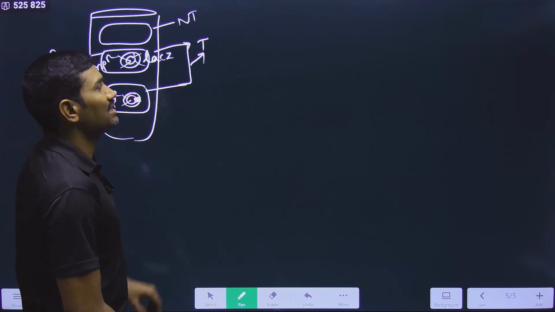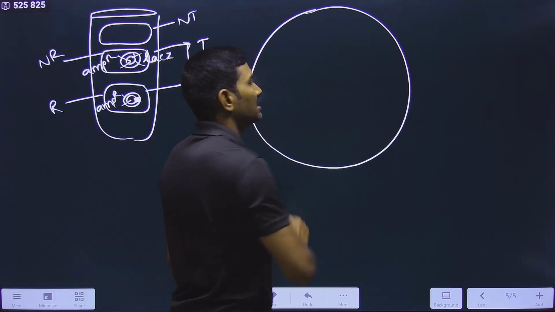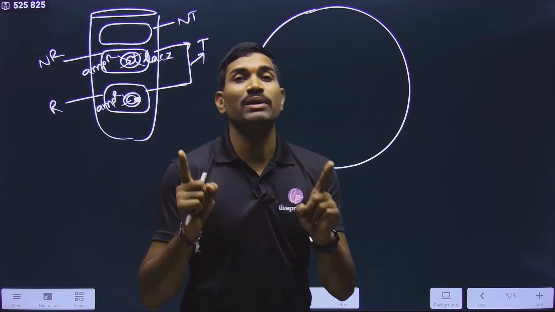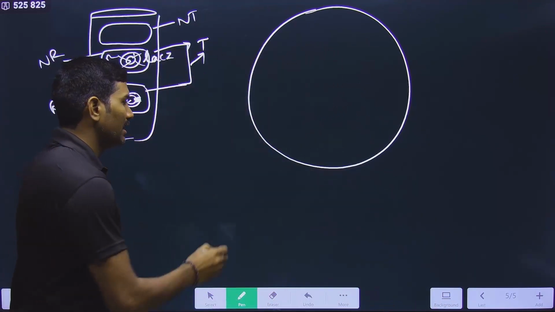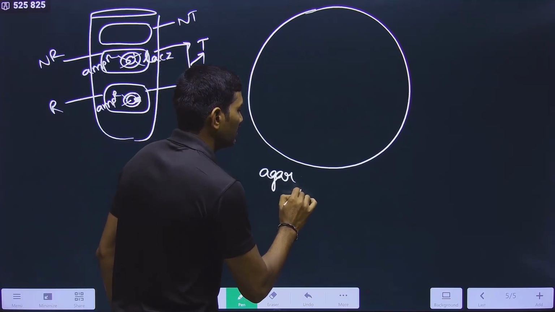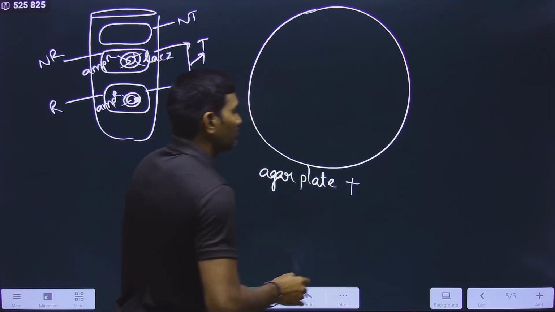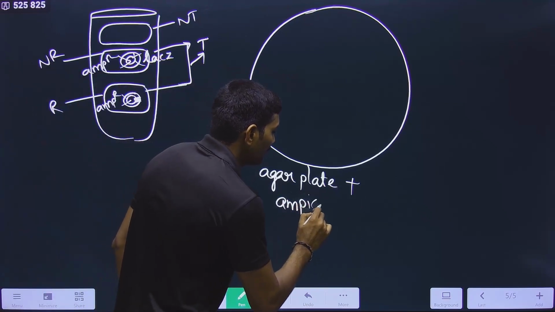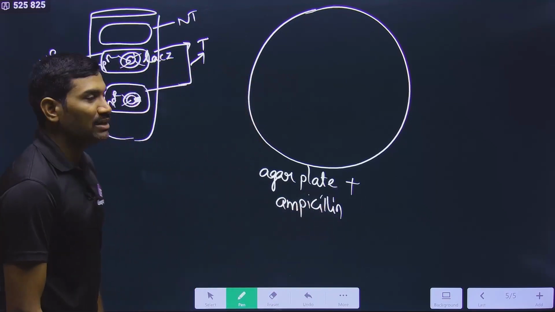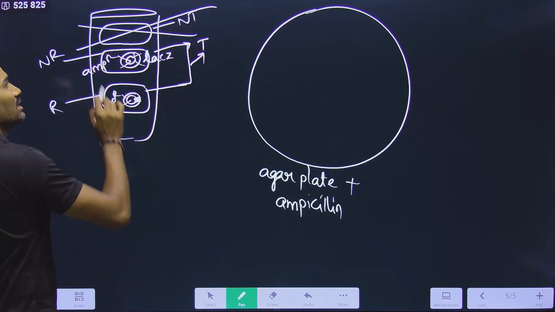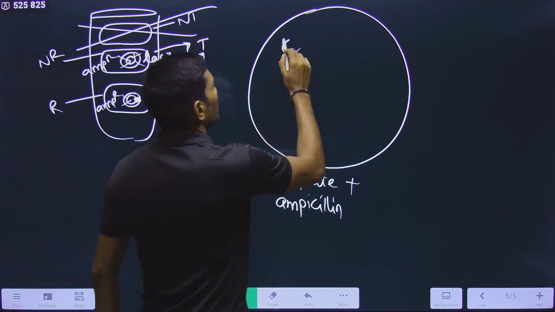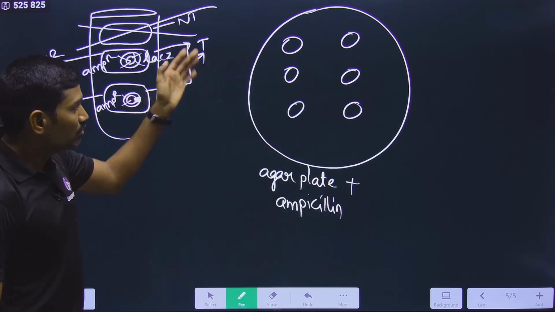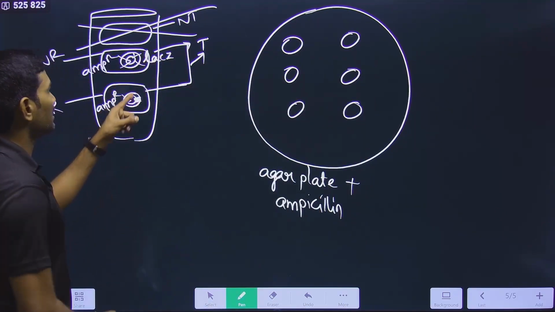And how exactly will we select here? Here also you are taking the plate, but this time a single plate is enough. This is the advantage. In the pBR322 you need to make 2 plates, but here a single plate is enough. Here it is the agar plate again, and this time you first add ampicillin in the plate. Once you are adding ampicillin, what happens? Now the non-transformants will die, and both of these will grow. Understood or not? And now to identify these two, use the other one, lacZ.